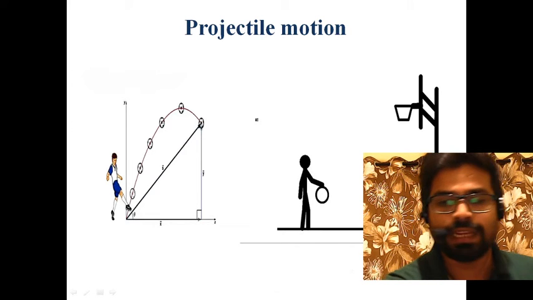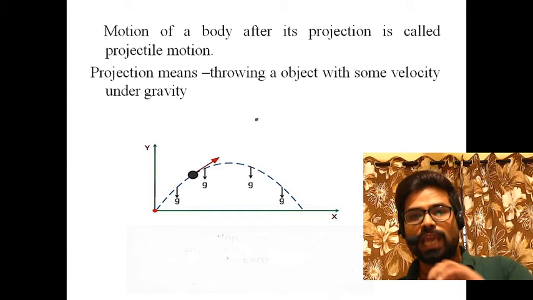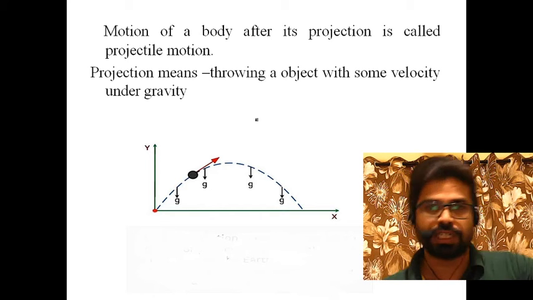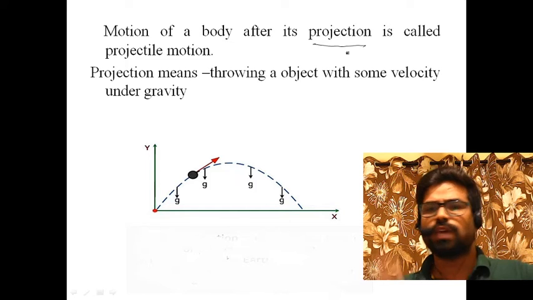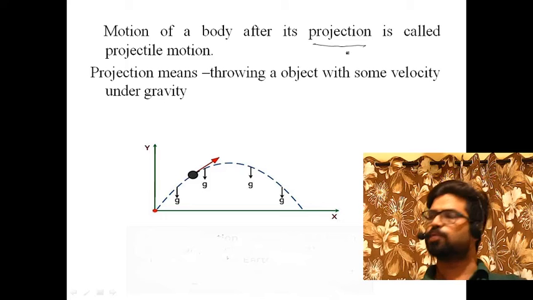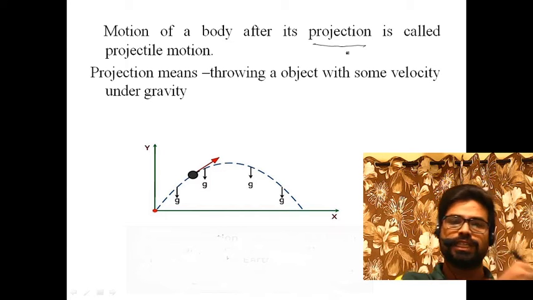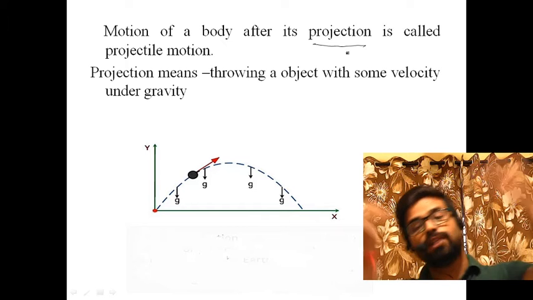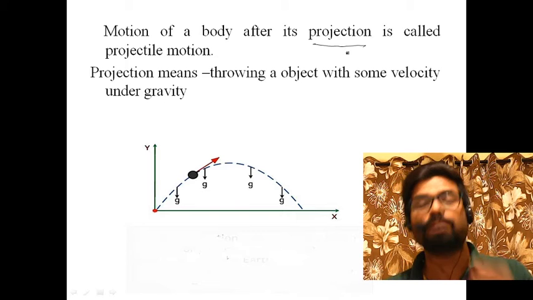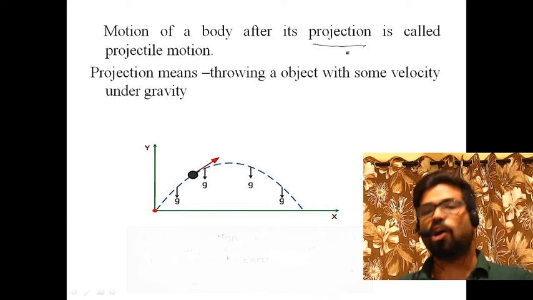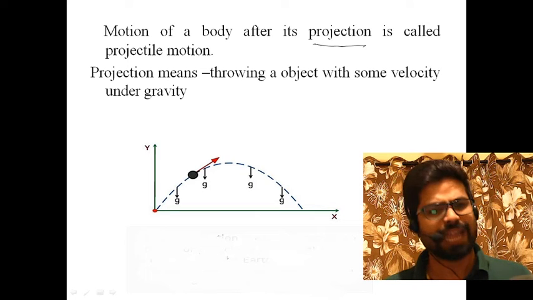So let's begin. The definition of projectile motion is: motion of a body after its projection is called projectile motion. So what is projection? What does this word projection mean? If I suppose throw this pin, this is projection. I have thrown this pin and it is going to follow a projectile motion, and the path will be parabolic, which we are going to prove. So projection means throwing an object with some velocity under the influence of gravity. That is projectile motion.